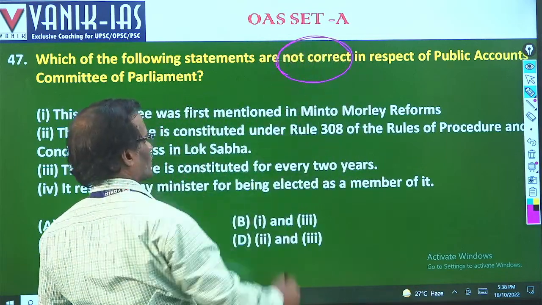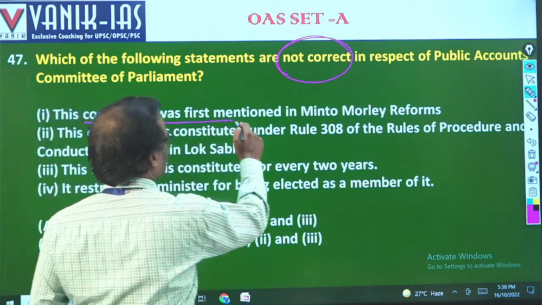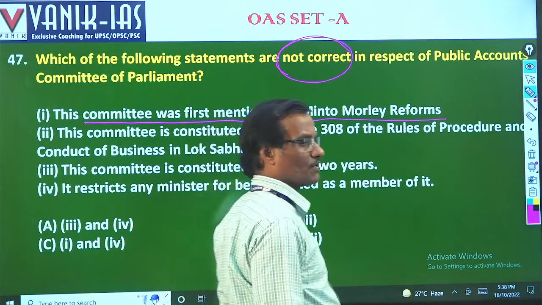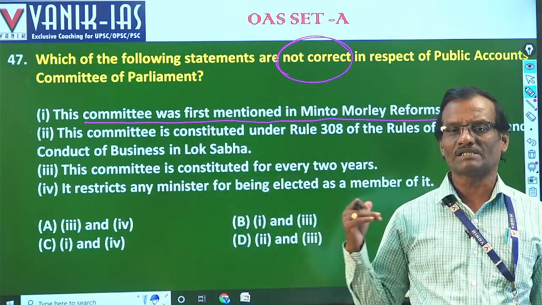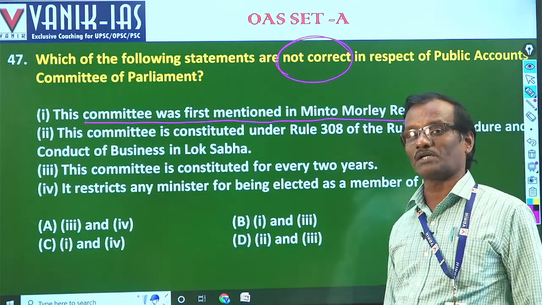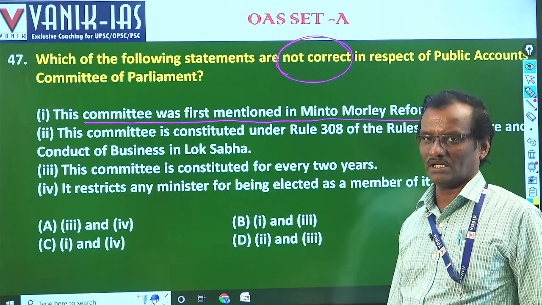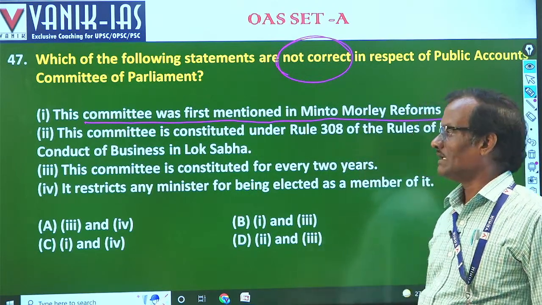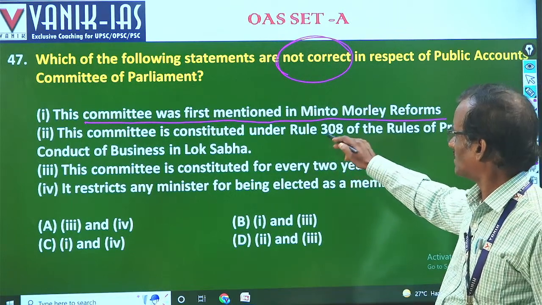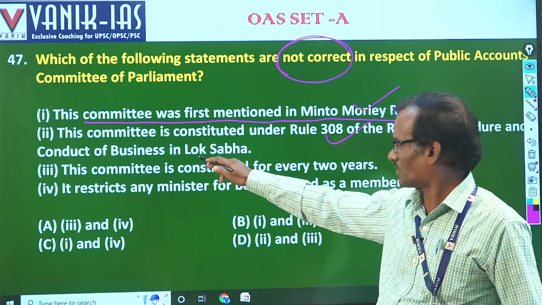This committee was first mentioned in the Montford reforms, because the Montagu-Chelmsford reforms contained the name of the committee, and it was established in 1921 on the basis of the recommendation of the Montford Reforms Committee, that is the Government of India Act 1919. This committee is constituted under Rule 308 of the Rules of Business of Lok Sabha. That is also correct.